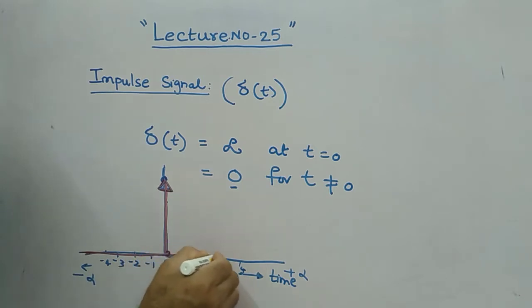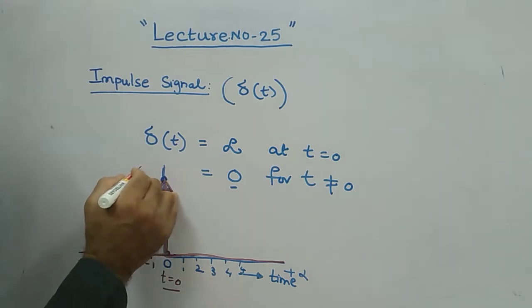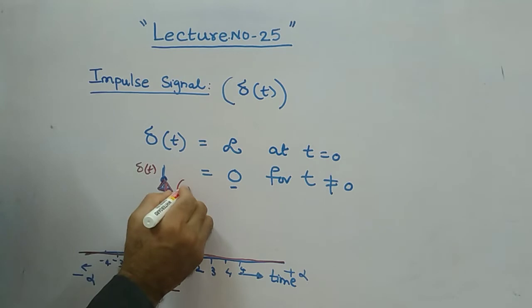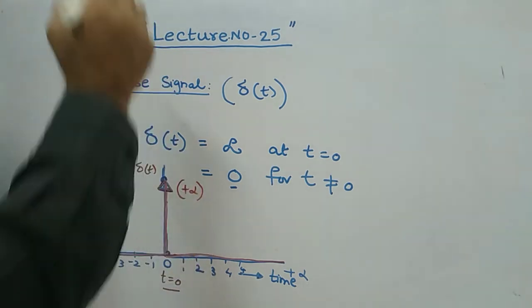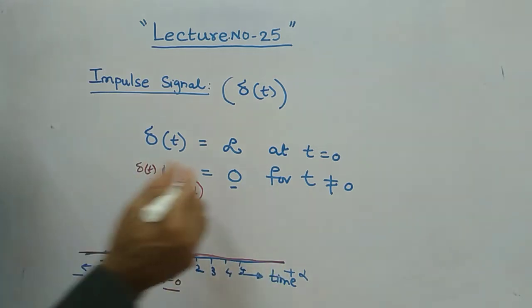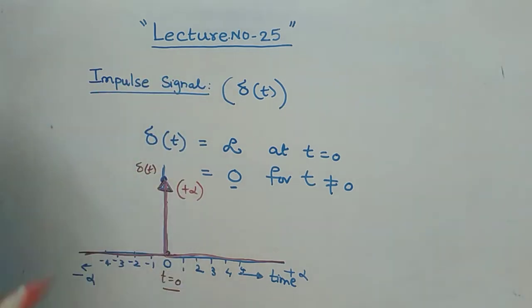This is the graphical representation of your impulse signal. At t equal to 0, this is your delta of t. Delta of t has infinite magnitude, whereas for t equal to 1, t equal to 2, for all these values, delta of t is 0. That is the impulse signal's definition.